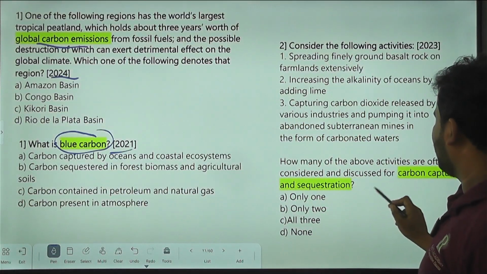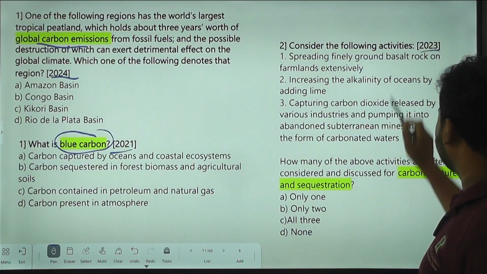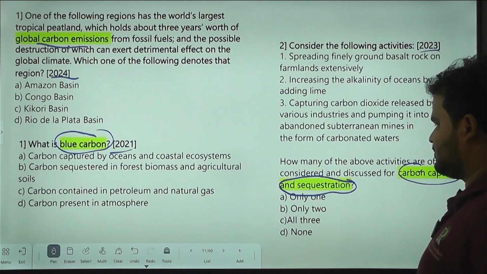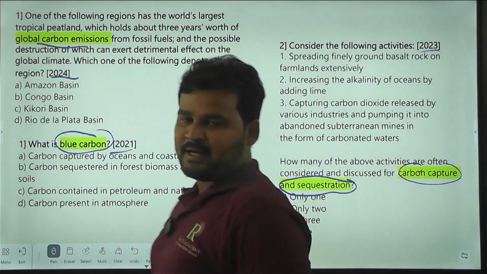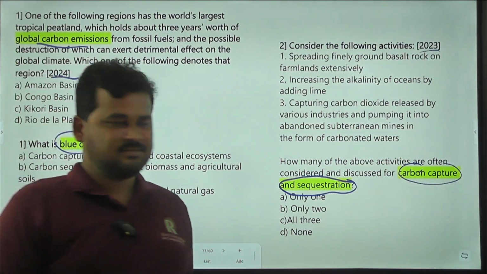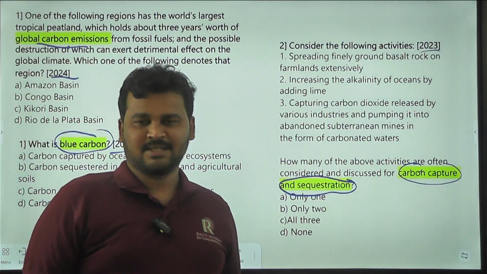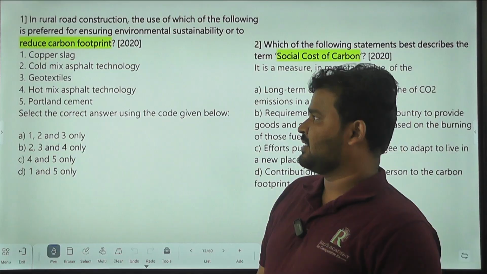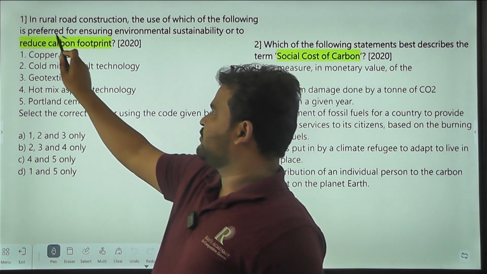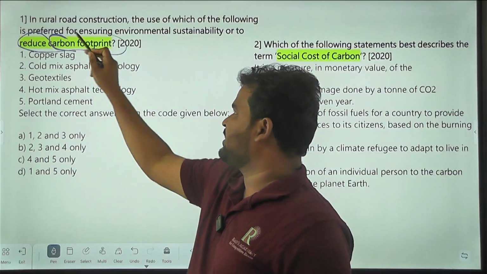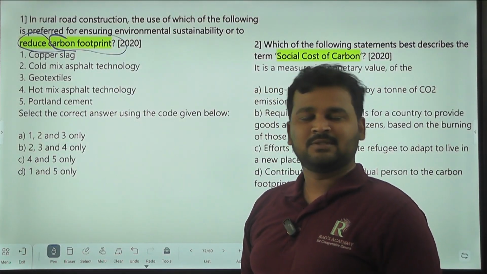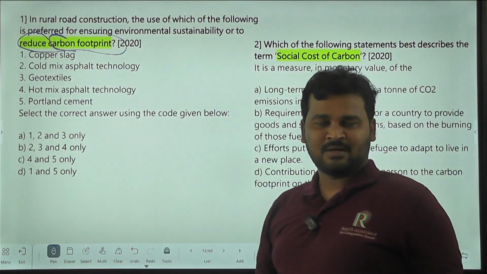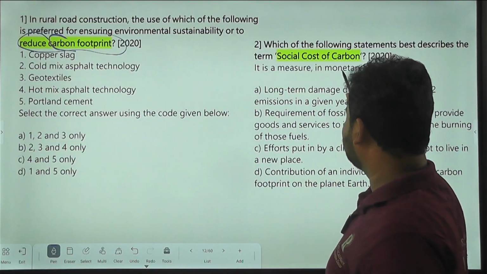Next, 2023, again carbon capture and sequestration. Repeating or not? Repeating here. Next, again carbon footprints, reduce carbon footprints, in the year 2020. Repeating or not? Questions related to carbon are coming. So carbon is very important.